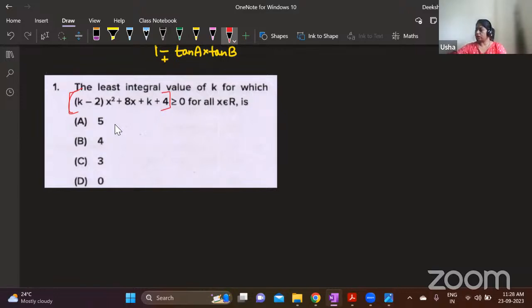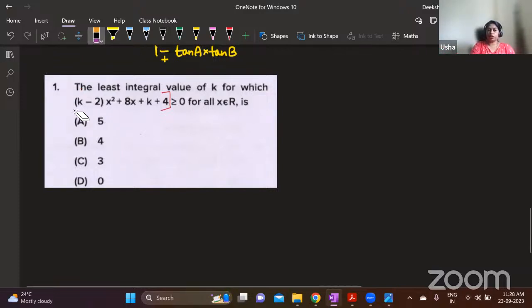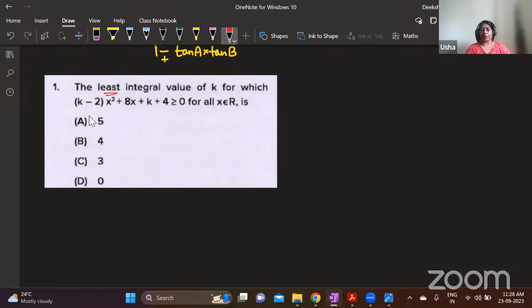Now you just take the options, take from the least option. You should know what value you're taking first for checking, because they're asking the least value. So don't take 5 first for checking whether this satisfies, because maybe it is satisfied, but the question is what is the least integral value. So take from the least value.